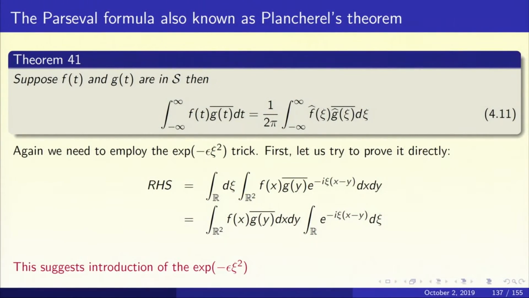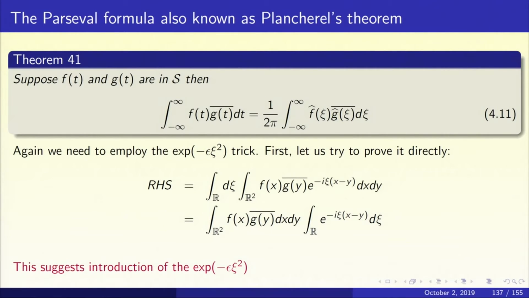So what kind of work is required? The kind of work that is required is an analog of the Parseval formula for the Fourier transform. In the context of the Fourier transform, the Parseval formula is more popularly known as Plancherel's theorem. So what is Plancherel's theorem or Parseval formula, whichever way you wish to say it? Suppose f and g are in the Schwartz class.